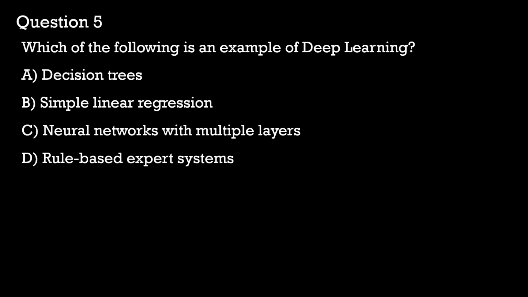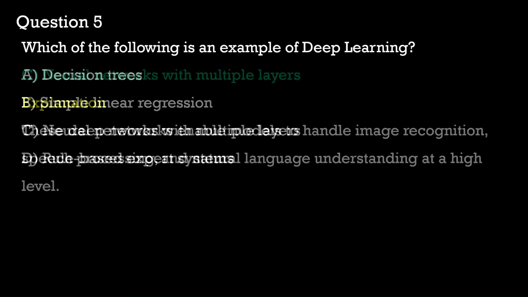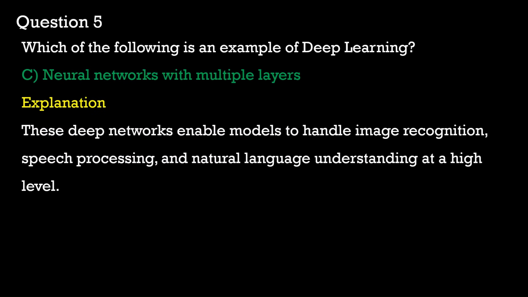In option D, rule-based expert systems are systems that rely on predefined rules that are created by humans rather than learning from data like the deep learning models do. So with respect to question 5, our answer is option C. An example of deep learning is neural networks with multiple layers.